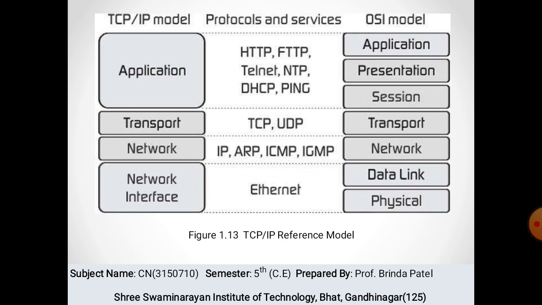So the first 4 layers provide physical standards, network interface, internetworking and transport functions, and the upper layer, the application layer, has a few of the protocols and is combined with the application, presentation and session layers of the OSI model.